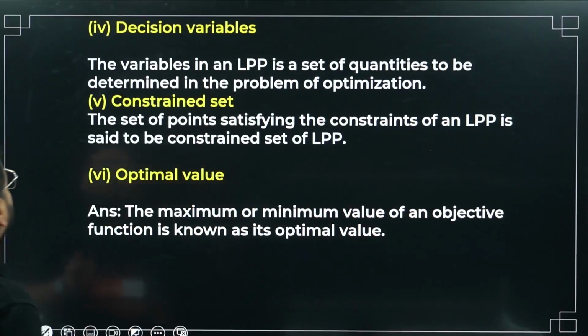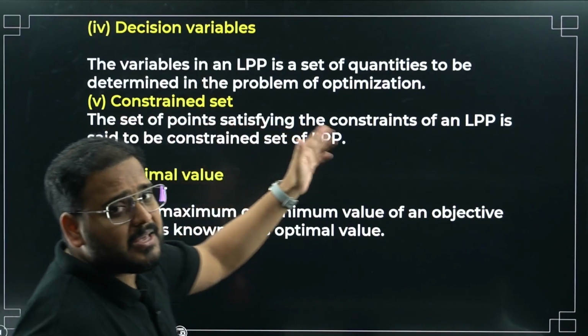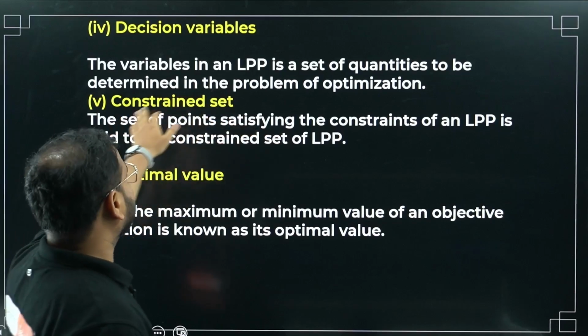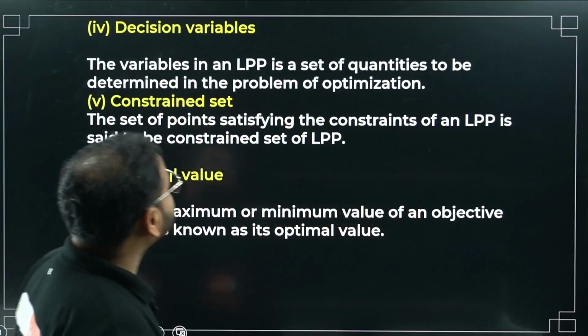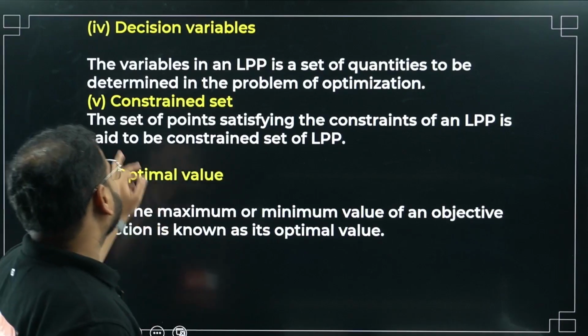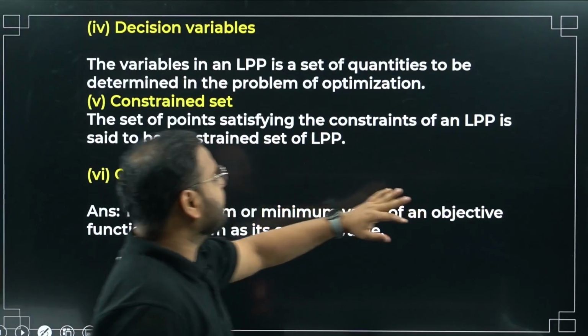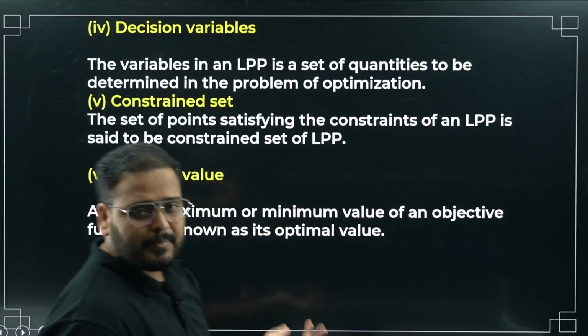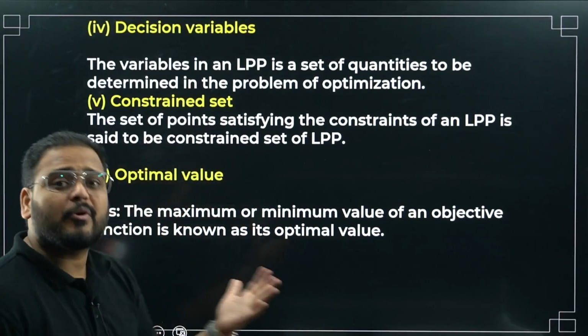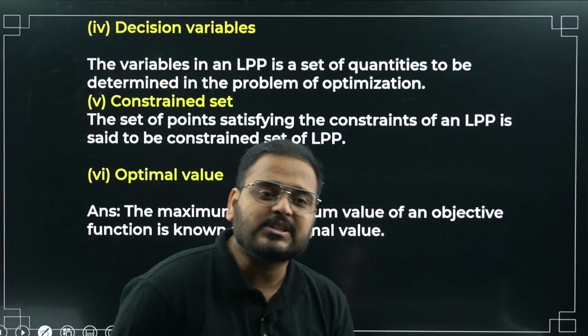Decision variables. The variables involved in the LPP are called decision variables, right? So variables in an LPP are a set of quantities to be determined, x and y, in the problem of optimization. Constraint set. The set of points satisfying the constraints of an LPP is said to be the constraint set of the LPP. The points that satisfy the constraints, those inequations. Constraints means the inequations that we talked about.